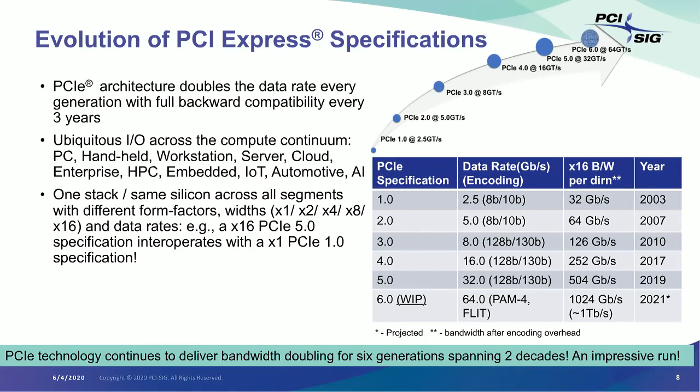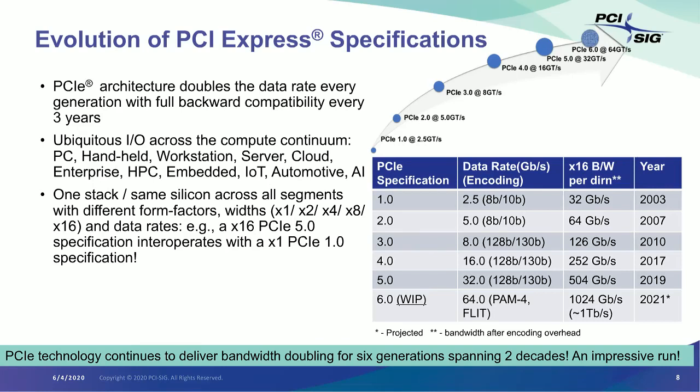Now, because of these transitions that we are doing in a backwards compatible manner, we are supporting a wide range of applications in a fully backwards compatible manner with power efficiency. PCI Express has become the ubiquitous I/O across the entire compute infrastructure, everything from handheld to the supercomputer like we talked about.